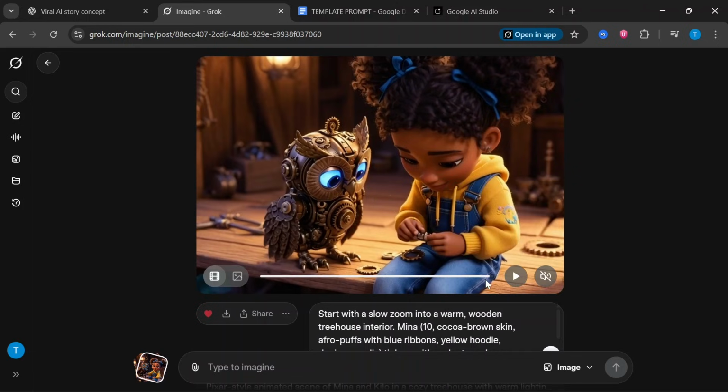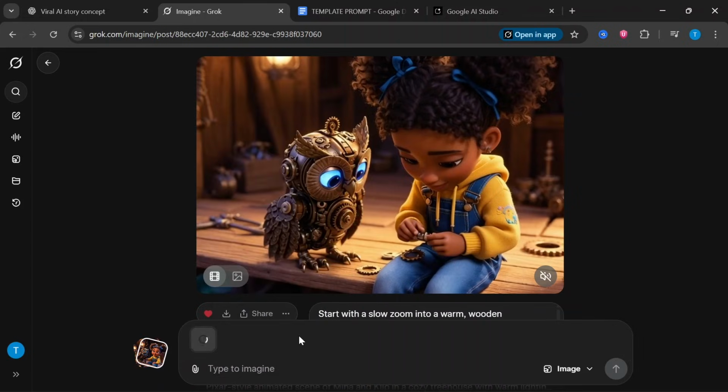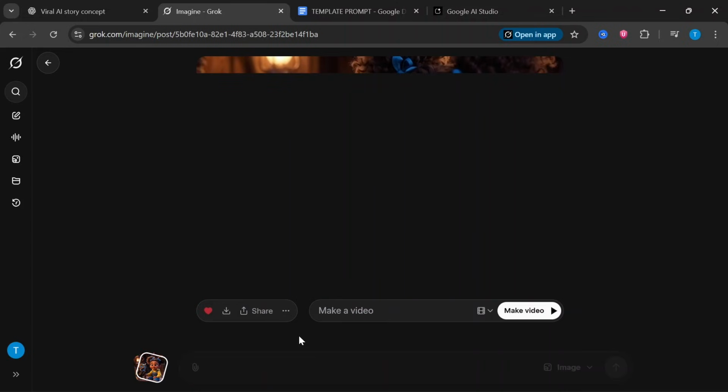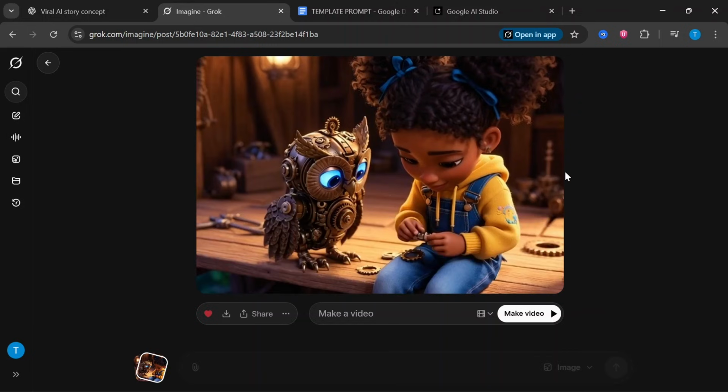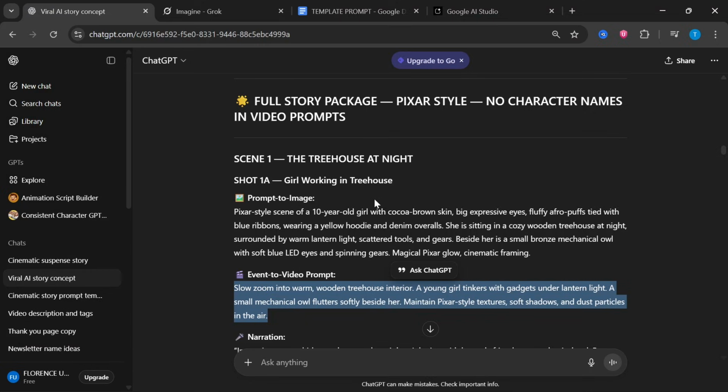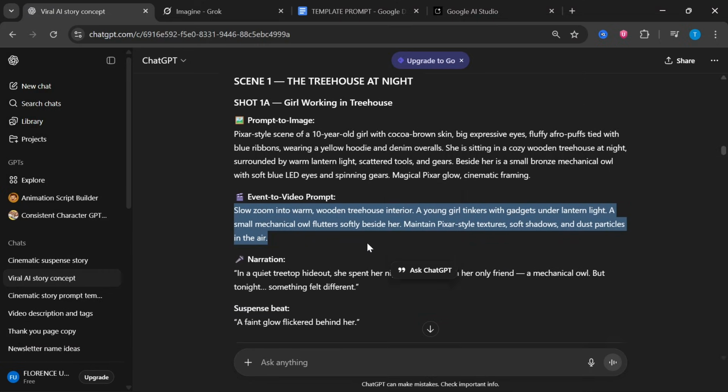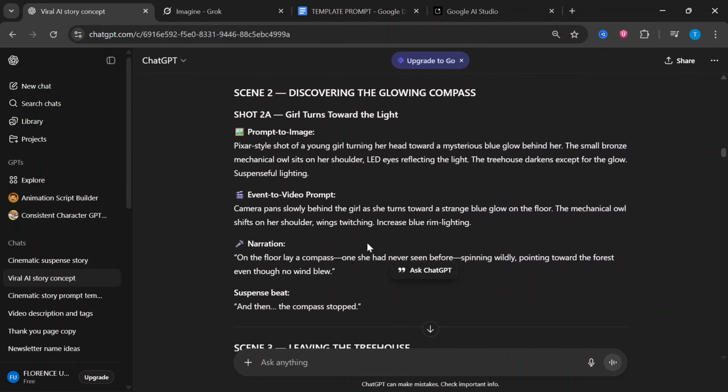You can see that our video frame is copied. Now we are going to come here to the prompt box and just paste. As you can see, the last frame of the video is now our starting frame. So we are going to bring up the second image to video prompt from ChatGPT.